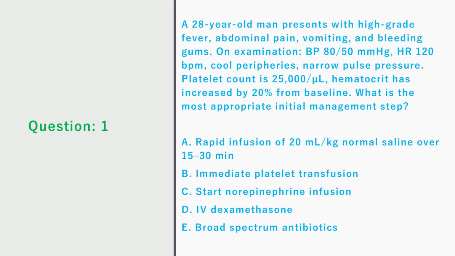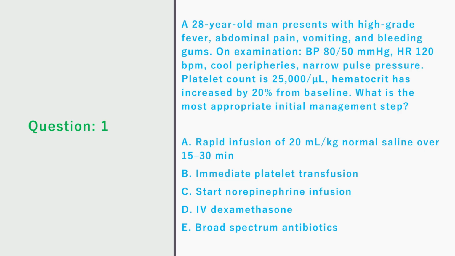A 28-year-old man presents with high-grade fever, abdominal pain, vomiting, and bleeding gums. On examination, BP 80/50 mmHg, heart rate 120 per minute, cool peripheries, narrow pulse pressure. Platelet count is 25,000. Hematocrit has increased by 20% from baseline. What is the most appropriate initial management step?